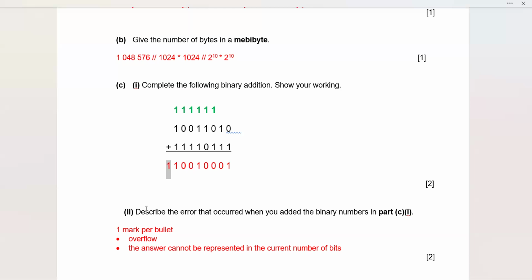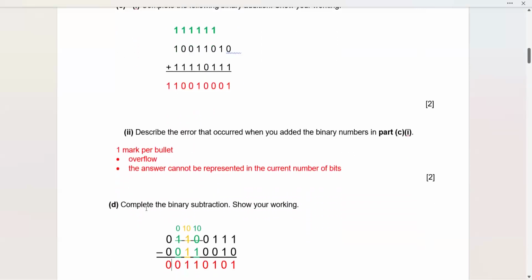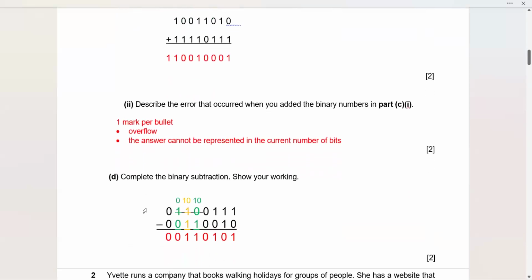So the question here is, describe the error that occurred when you added the binary numbers in part C1. You can simply say overflow error. Since the number of bits are going beyond the 8 bit capacity, that is resulting in an overflow error. So you can simply write down the explanation in your own words, that the answer cannot be represented in this way, and that is resulting in an overflow error. That was a 2 mark question. So if a student has answered it accurately, writing down the reason, then he will easily score 2 out of 2. I hope that there's no query.